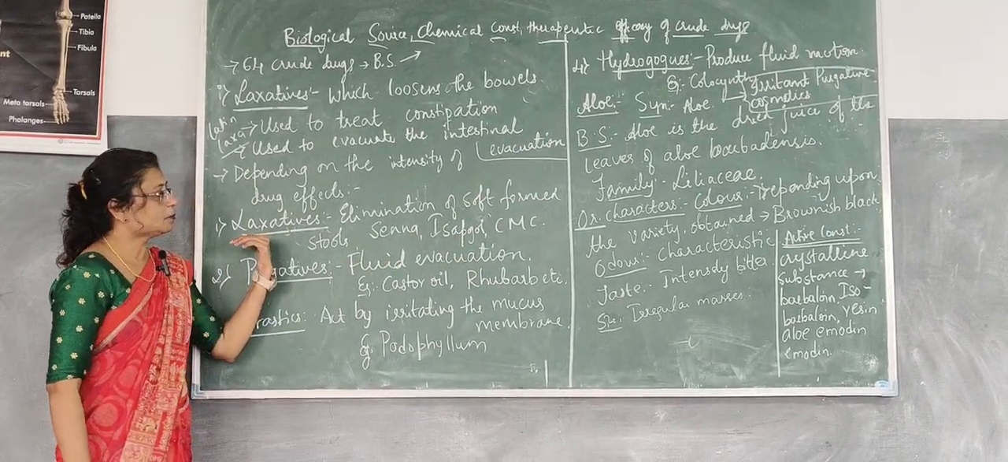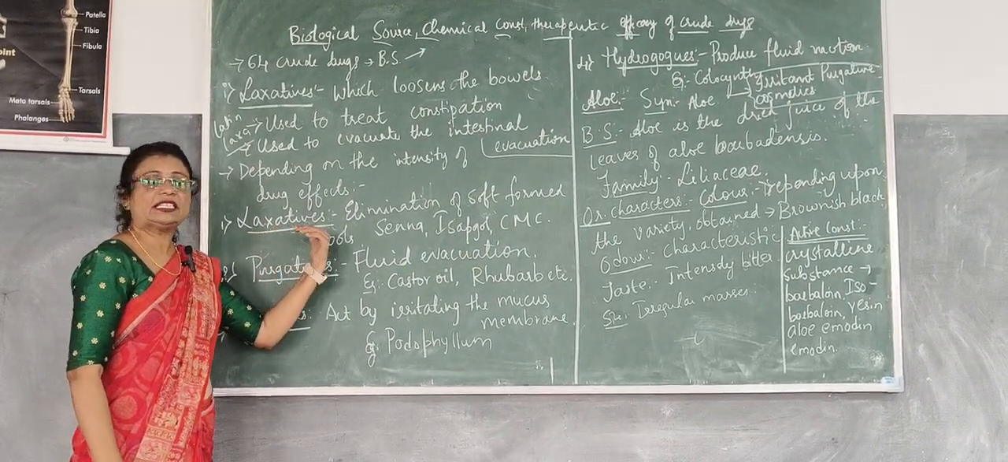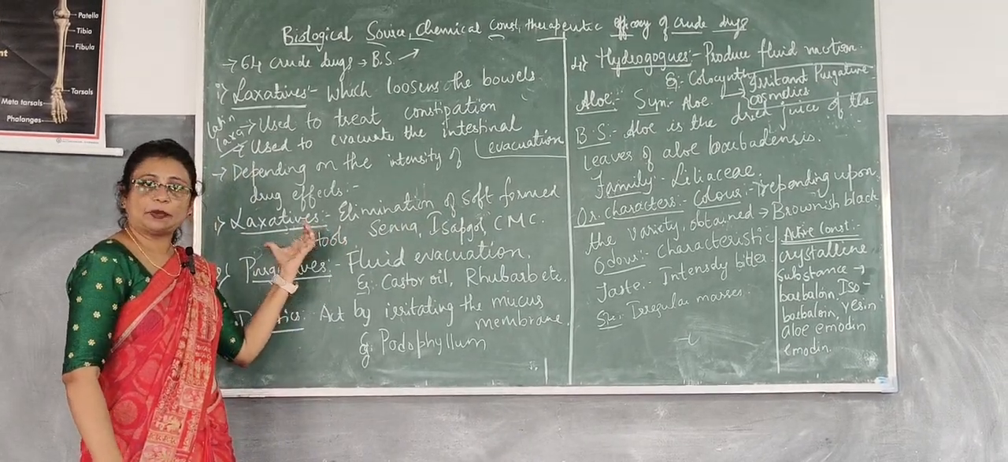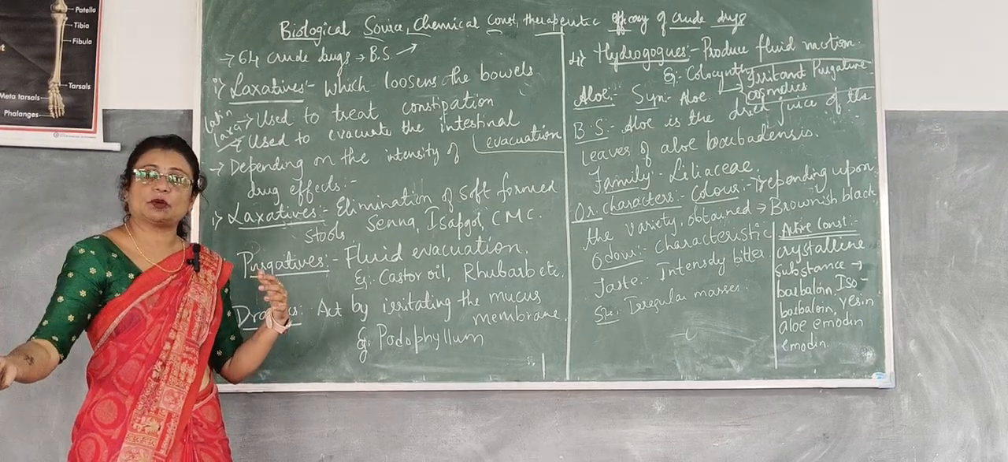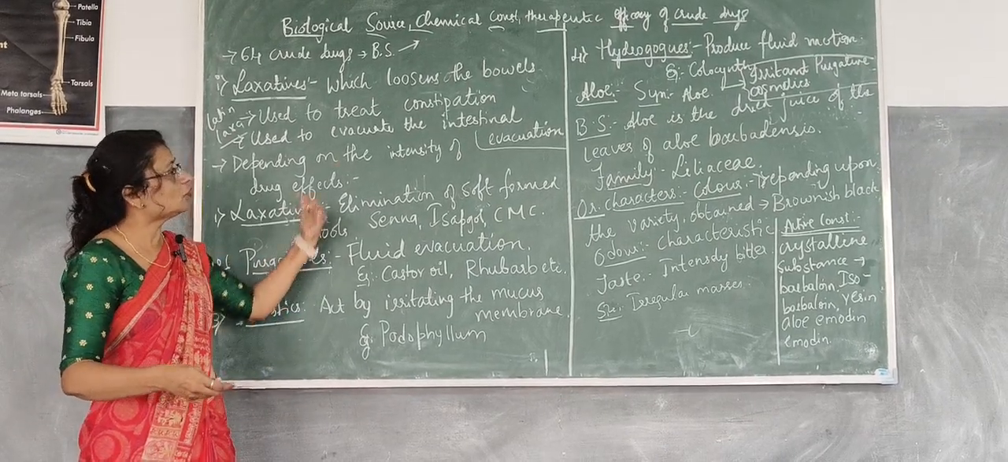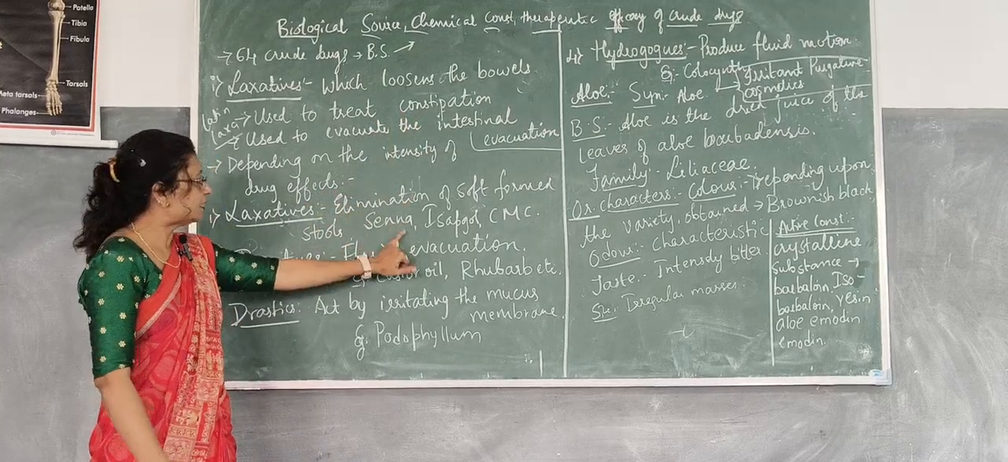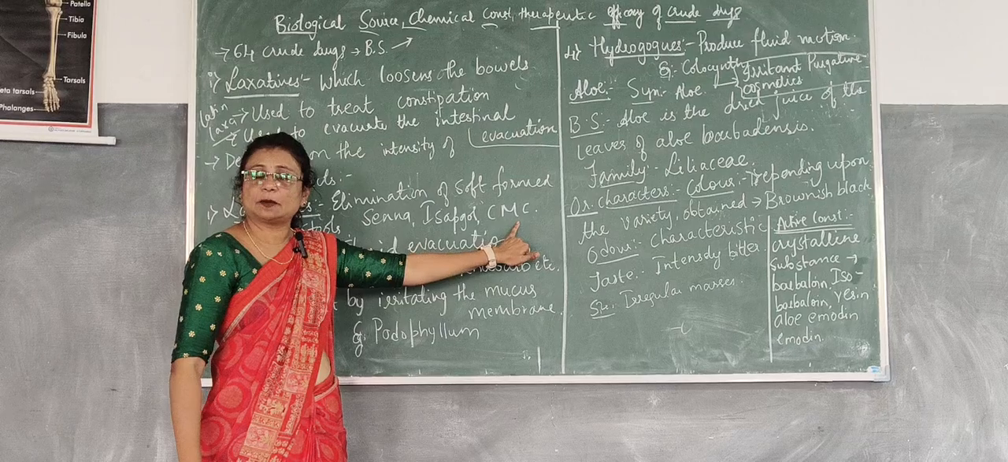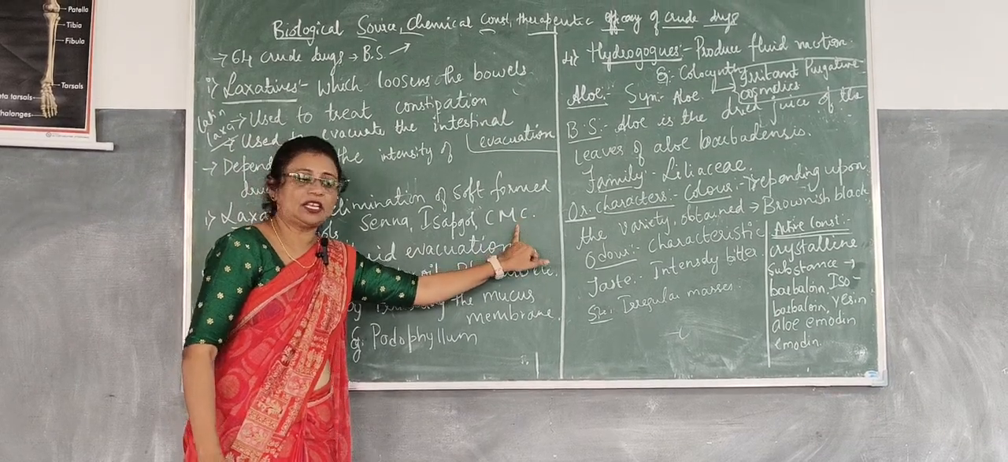Coming to the laxatives. As I told you, these are the drugs which are used in the elimination of soft form stools. That means they are used to throw out the feces from the gastrointestinal tract, or to loosen the bowels. The examples of laxatives are senna, isapgol and CMC. CMC is nothing but carboxymethyl cellulose.